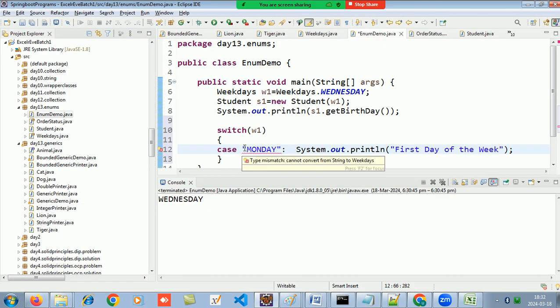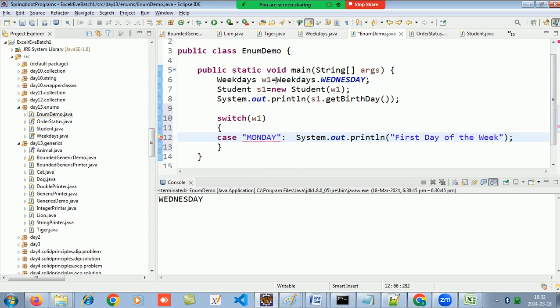Okay. See, you cannot have string as your cases. So we know when I will display this W, it will be a Monday itself. So don't give it in a string. Keep it without the string. Okay. And then you can break.